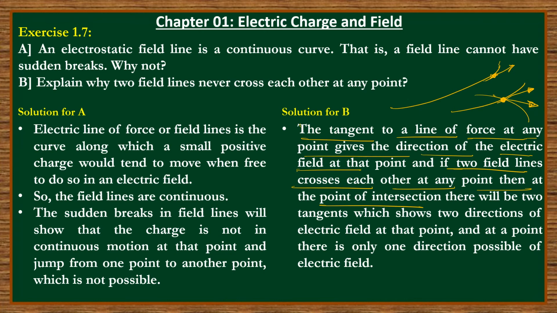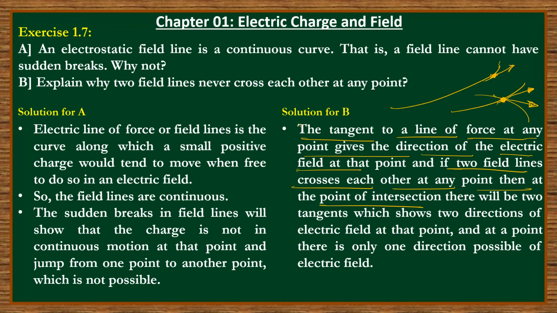So at this point, there are two field lines, so from this point I can draw two tangents, which means two directions. How can one electric field have two directions? Not possible. If it is having only one direction, then these two field lines are not intersecting. If they are intersecting, they will have two directions, which is not possible. So in this way, we can give the explanation for that.